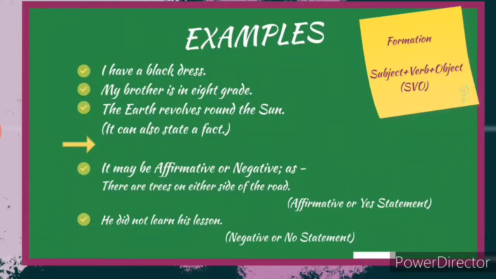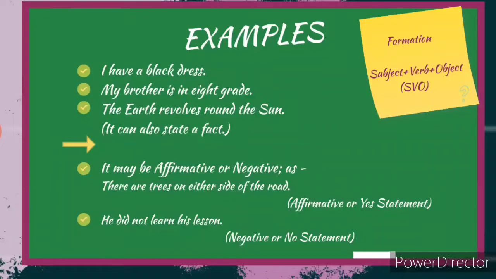I have a black dress. My brother is in 8th grade. The earth revolves round the sun. Now if you look at these three sentences, they talk about someone, they state something about someone. So that is why they are known as assertive or declarative sentences. Now if you look at the third sentence closely, the earth revolves round the sun. It states a fact or a universal truth. So an assertive sentence can also state a fact.